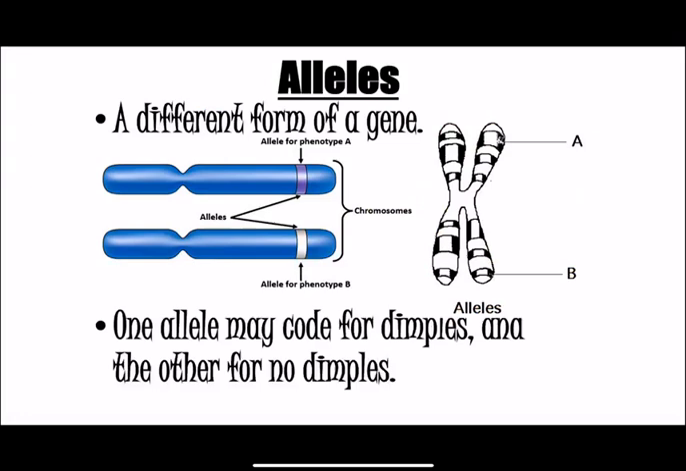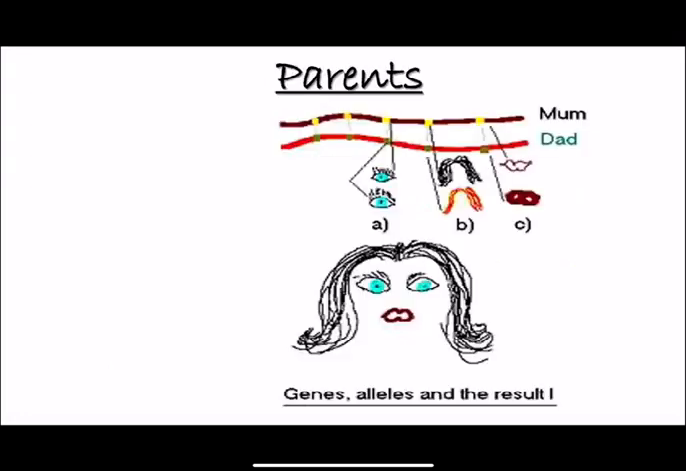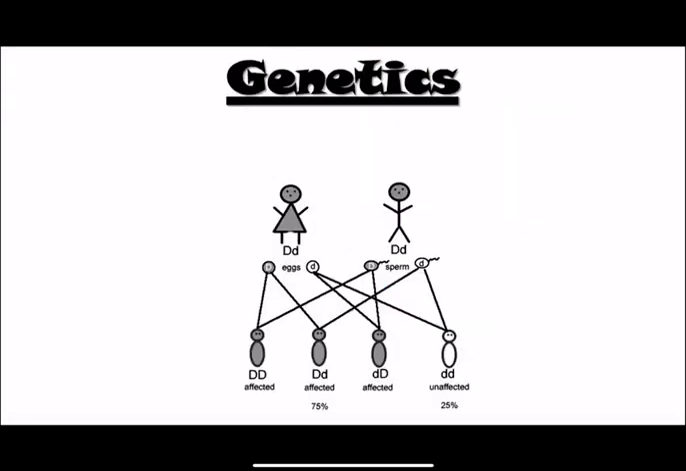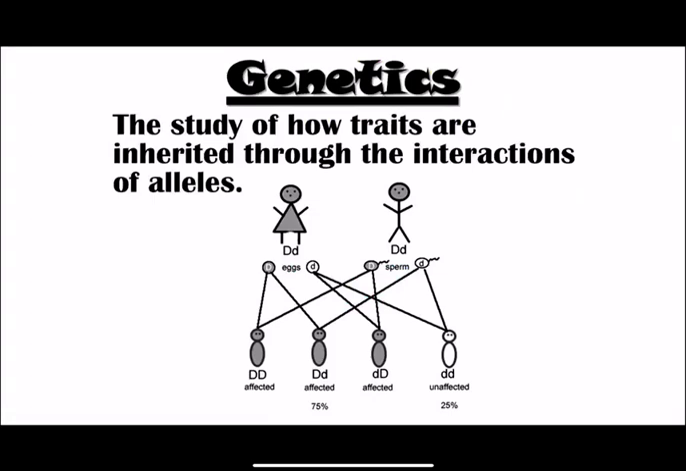These alleles determine what your characteristics are going to be. Maybe one's for dimples, maybe one is for no dimples. Either way, if one is dominant, then that trait will show up. If it's recessive, then maybe not, unless both of your parents gave you the recessive allele. So, genetics is the study of how traits are inherited through the interactions of these alleles.